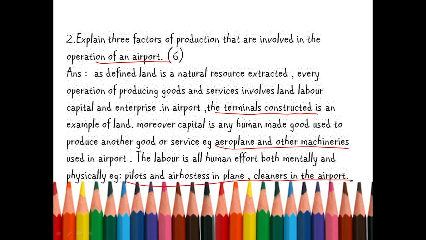If you apply your knowledge, you will gain 6 marks, or else you will be awarded only 2 or 3 marks. So please be careful by reading the question.